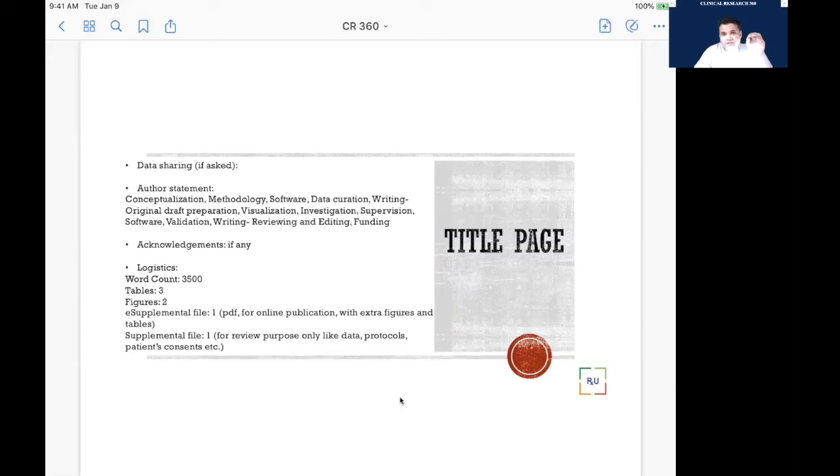In order to avoid that, I have to write in my conflict of interest that I'm having stocks and investment in XYZ pharmaceutical company of this many dollars. I'm running an NIH grant with whatever. So those grant details and those things where you are getting money in the research field, you need to write.